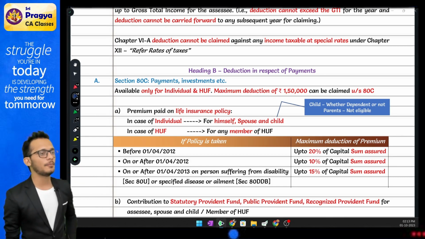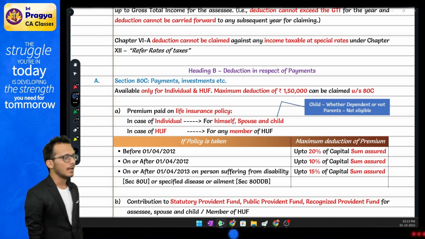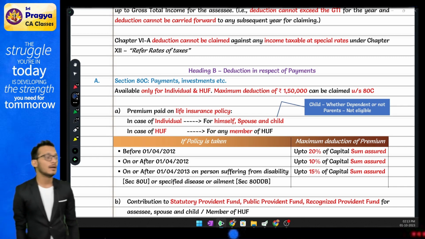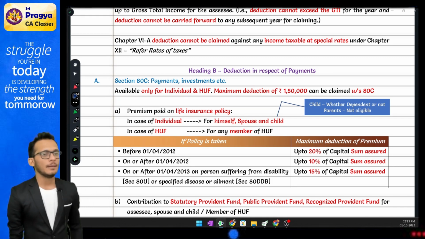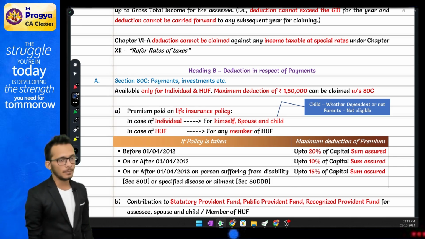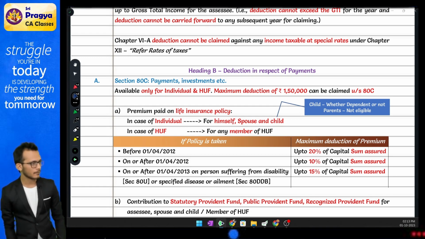If you pay any kind of premium against your life insurance policy, you can claim it as a deduction, subject to the condition that if the policy is taken before 2012, you can claim 20%. If it is after 2012, 10%. But if it is after 2013 and a handicapped person, 15%. Rahul, this is the maximum you can claim. If you have anything more than that, it will be ignored.